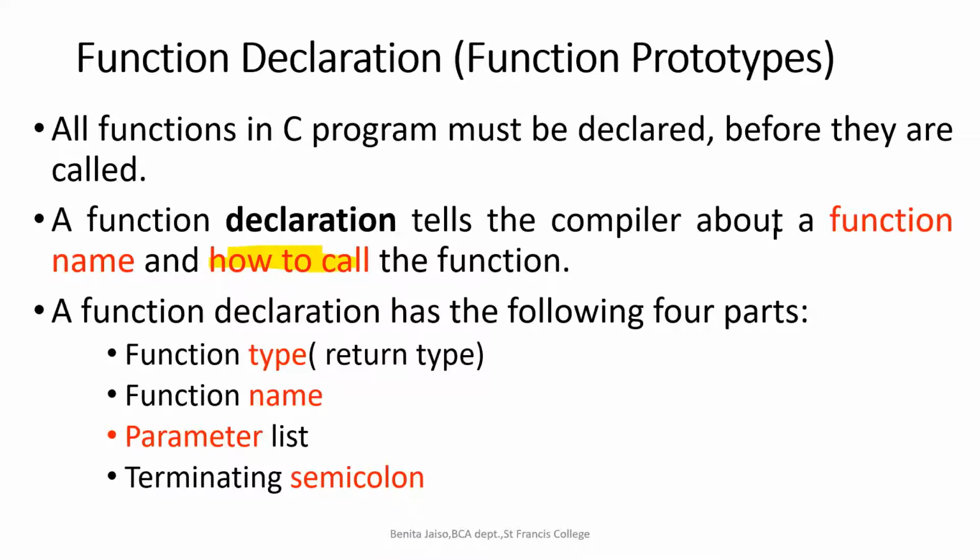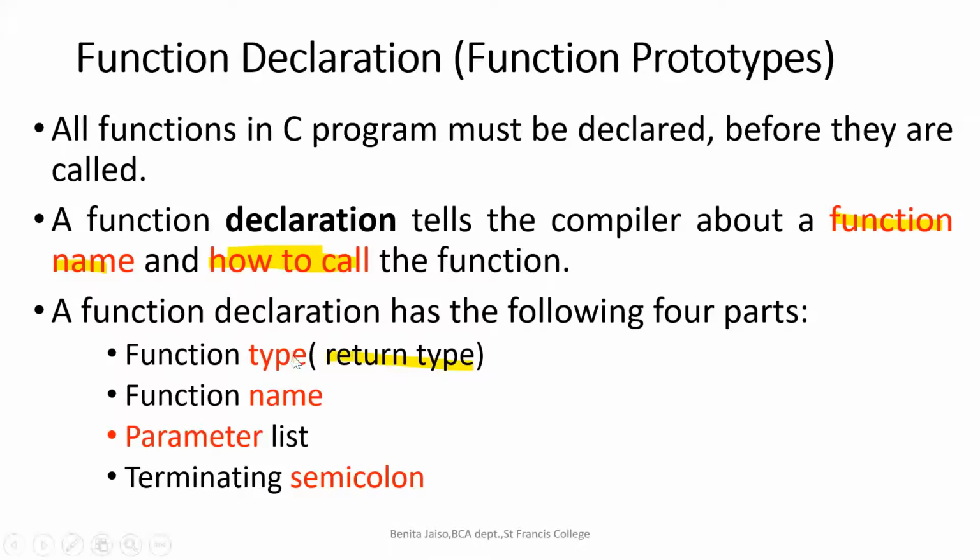Got it? So what is the function name, and how does it have to be called? When we are calling, if you are expecting a return, it has to be assigned to a variable, right? So how it has to be called, and what all we have to take care of if the function expects a return value and an argument. Function declaration has 4 parts, so we are going to split it into 4 parts. Function type is nothing but the return type, the return data type.